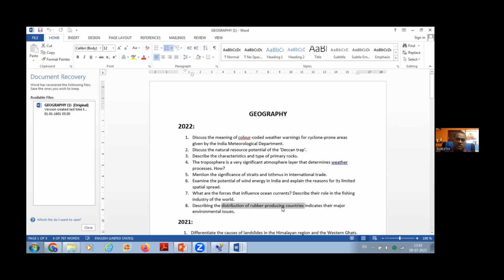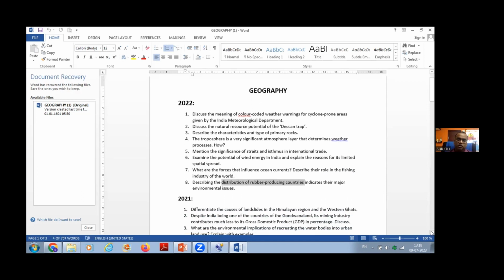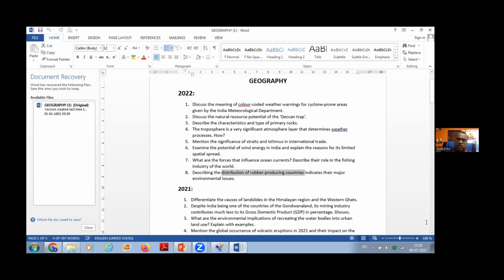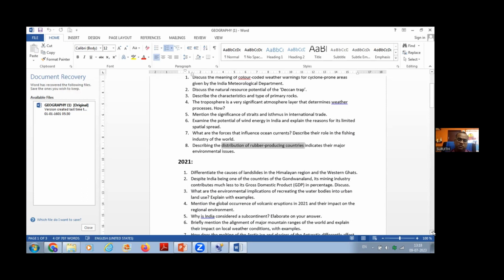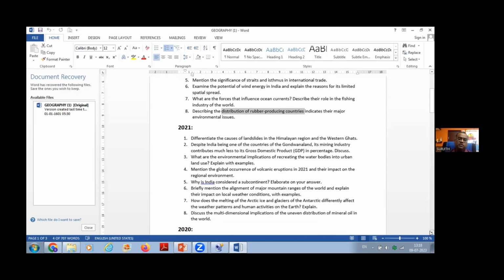If you understand the distribution, writing the next part of the question will be easy. Why is it distributed like that? That's a simple thing. That is the main reason to answer any of these questions. Similar is the case for the 8 questions. Eight questions means nearly 100 marks, so easily you can secure all of these.